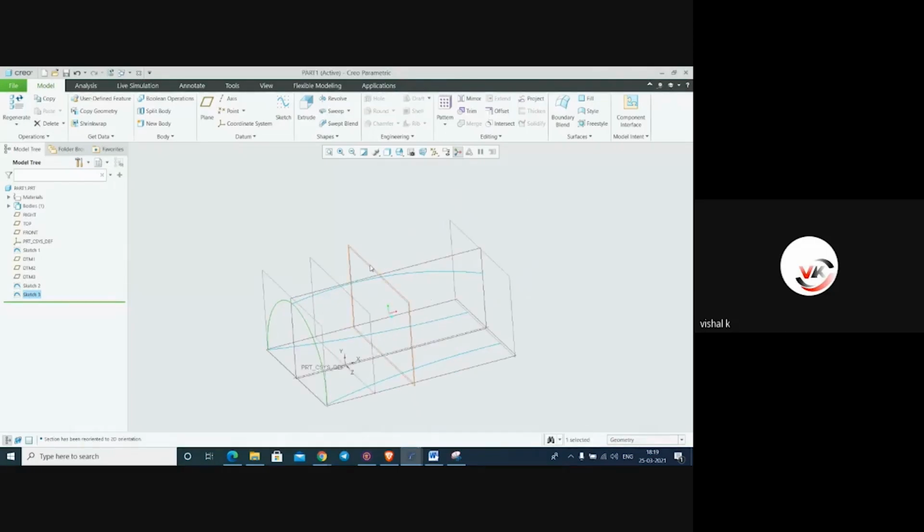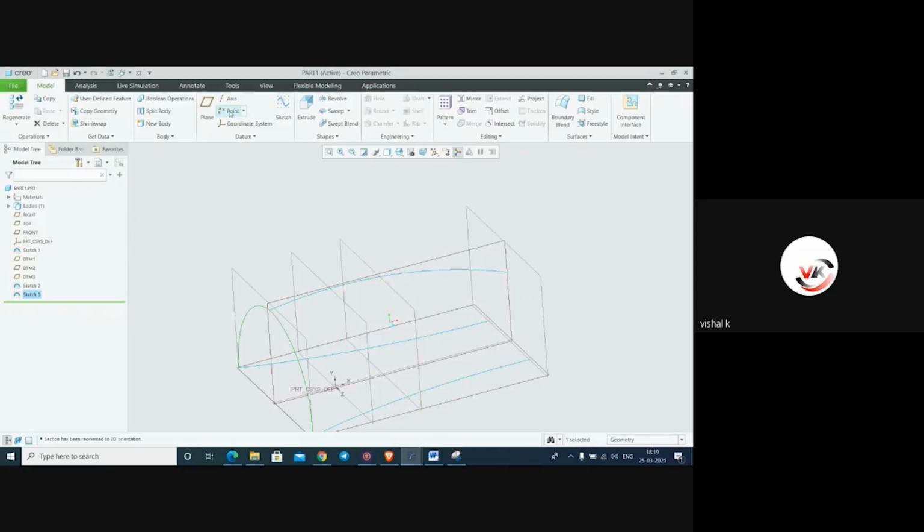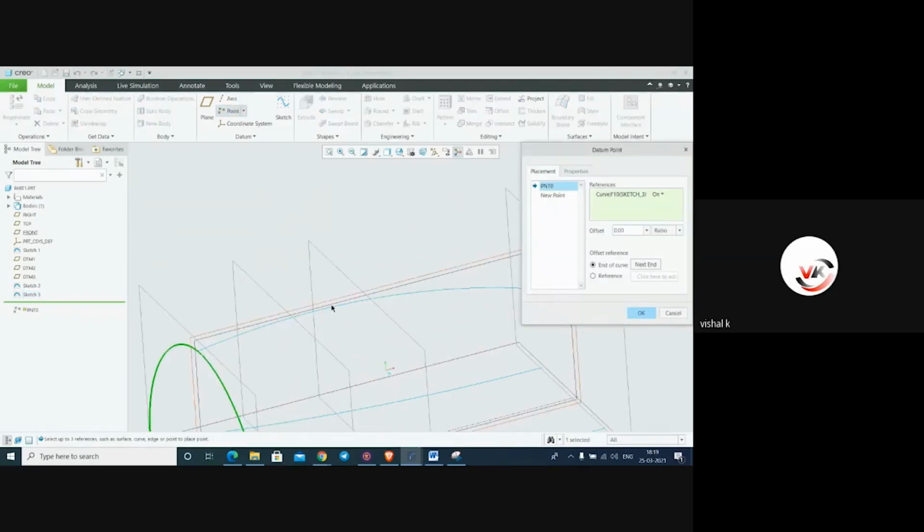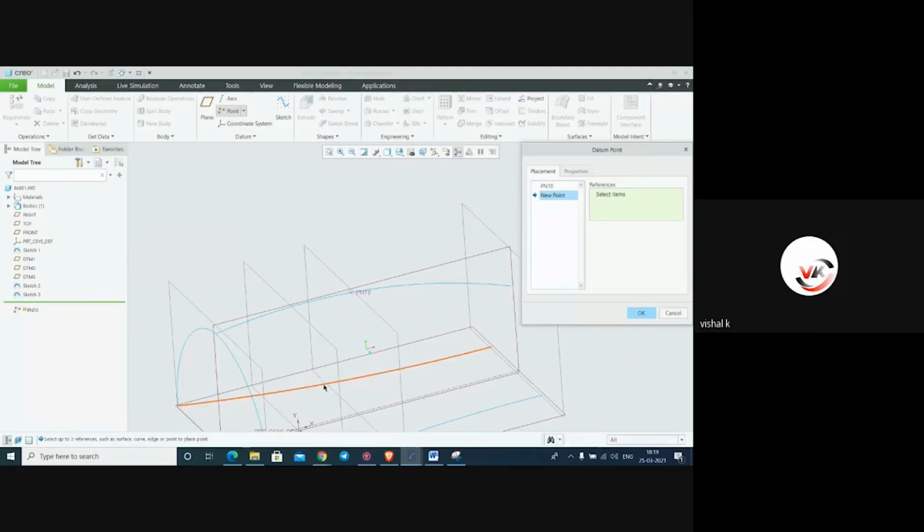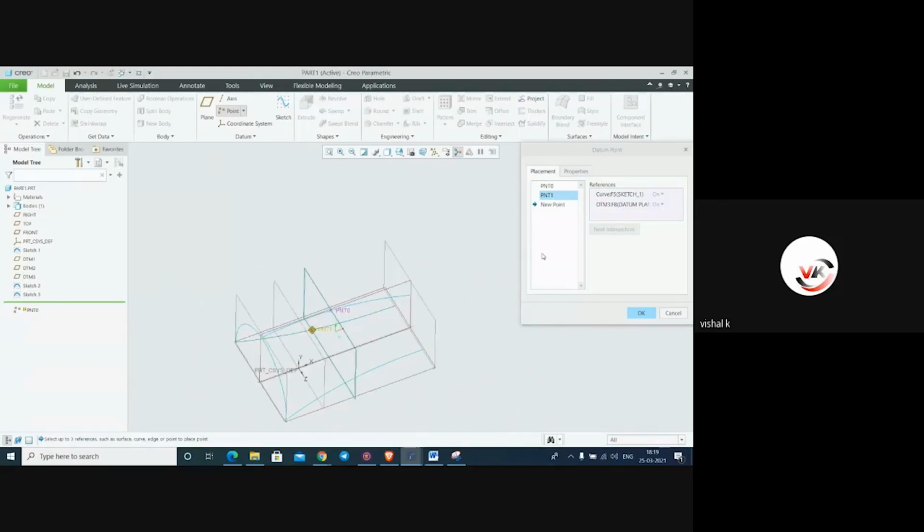And another one is here we have to create. For this we need point on this by controlling this plane. New point, same we have to select here by controlling on this plane. New point here by controlling on this plane.